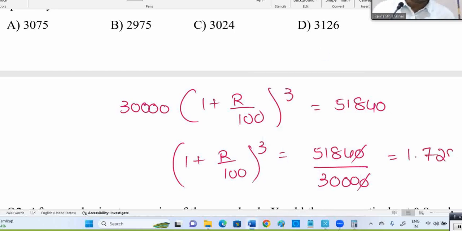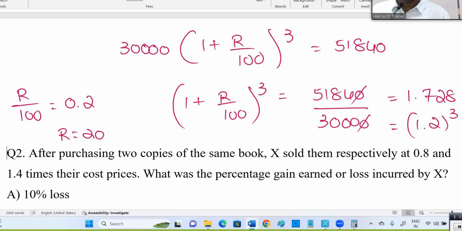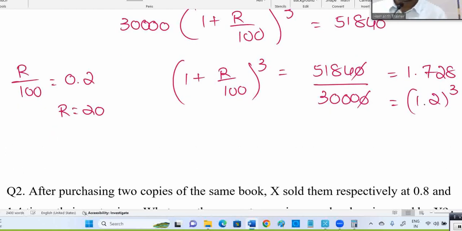1.728 is what I got. 1.728 is 1.2 whole cube actually. 12 cube is 1728. Okay, I can write whole cube. Now you can compare (1 + r/100) whole cube; don't expand it. You compare 1.2, which means 1 plus 0.2, right? So r/100 is equal to 0.2. R is how much now? 20. So the rate of interest, what is the default unit?